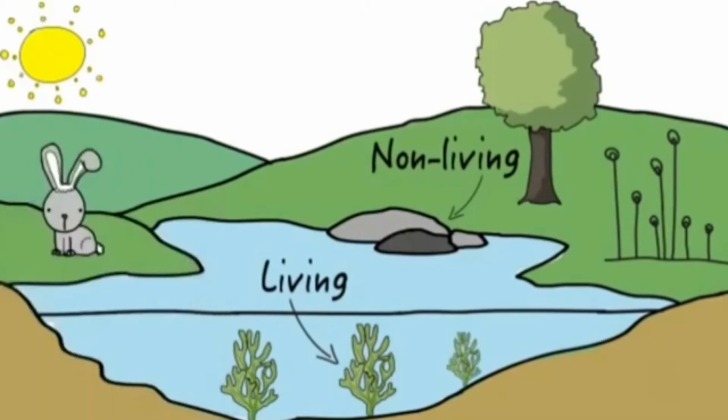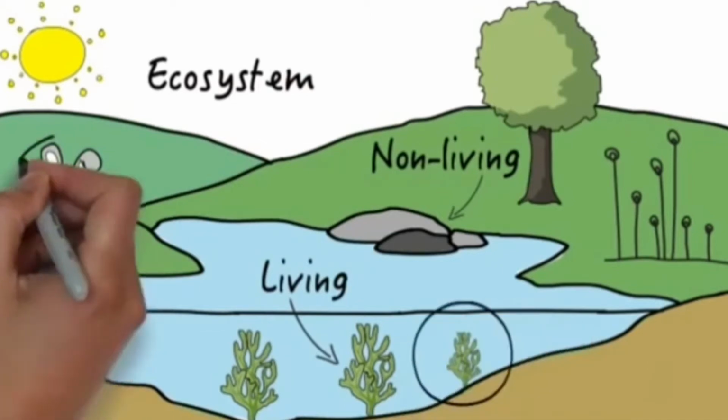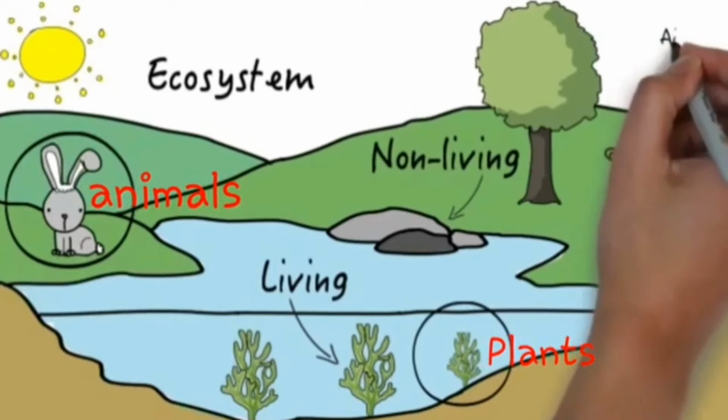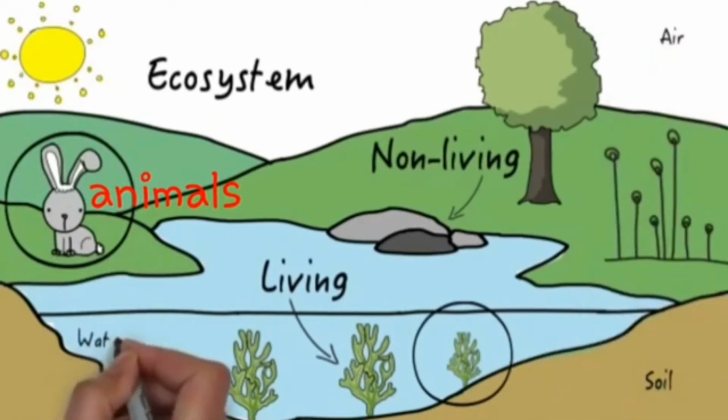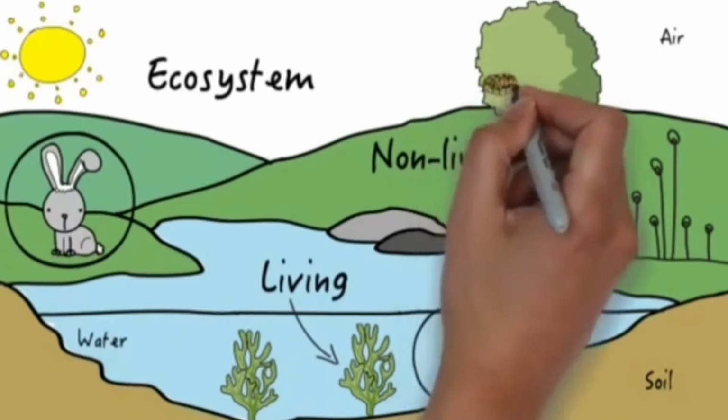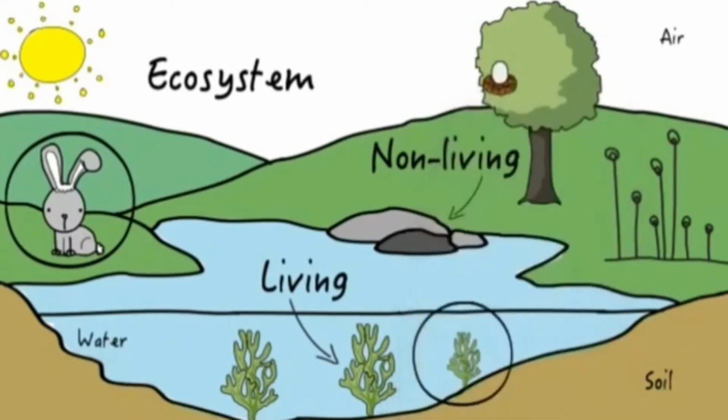Now, we just said that in an ecosystem, living and non-living things interact with each other. What are some examples of living and non-living things that interact in an ecosystem? Students, living things like plants and animals interact with non-living things like weather and soil. Together, they make up a very special place called the ecosystem.